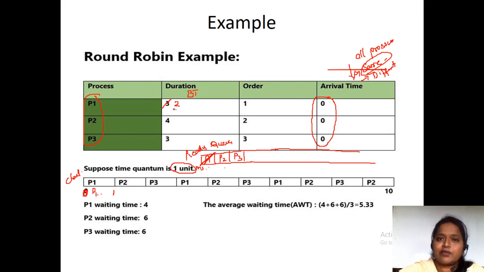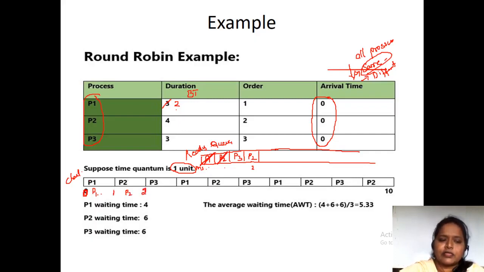So again we have to give a chance to P1. So now we will add P1 to the ready queue. Why? Because 2 milliseconds are left with P1. And next, which job is there in the ready queue? P2 is there. So we will take P2, and we will give 1 millisecond to P2. P2 will execute for 1 millisecond.